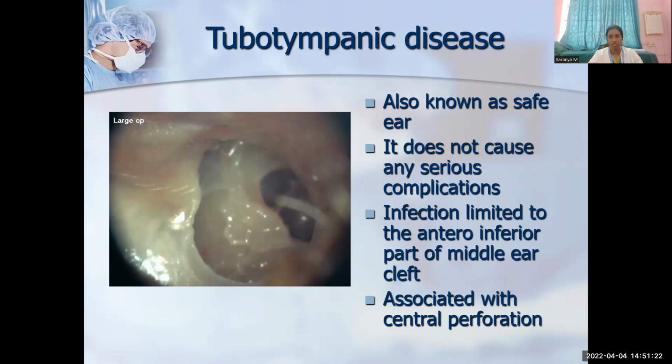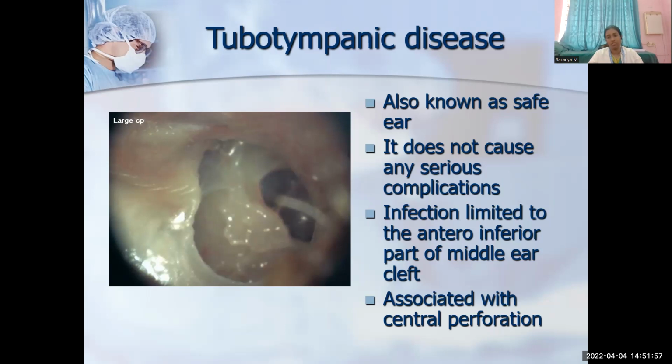So, cholesteatoma is a cystic bag-like structure which contains central keratin, and it is surrounded by desquamated epithelial cells with fibrous tissue. This cholesteatoma formation leads to the destruction of the ossicles, and with the release of enzymes it can lead to granulation tissue formation, and the disease process can erode into the nearby structures, and it can lead to intracranial complications also. So, these processes are involved mainly in case of atticoantral disease, whereas tubotympanic disease is a safe type of disease.